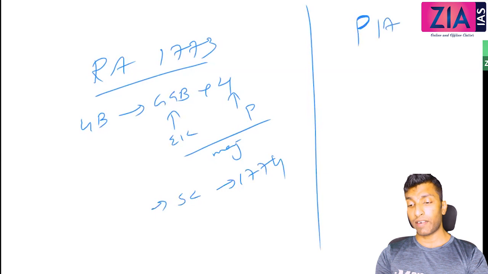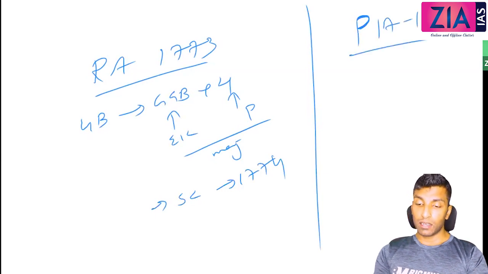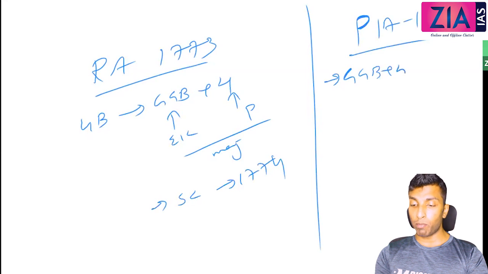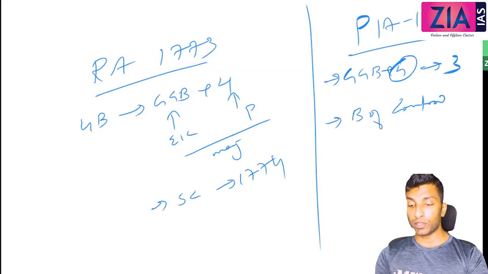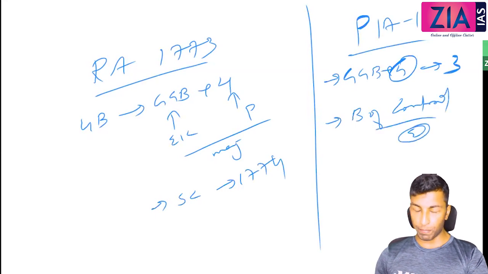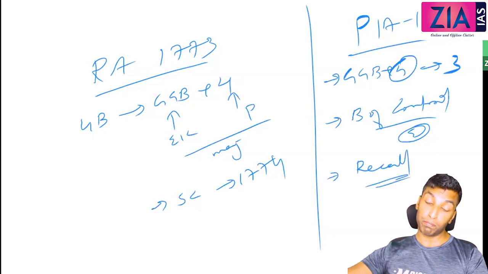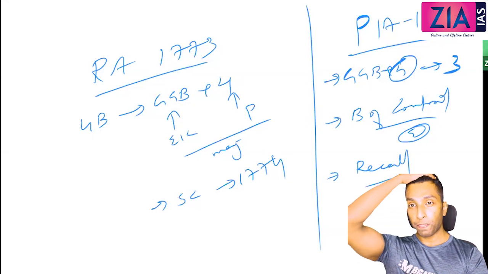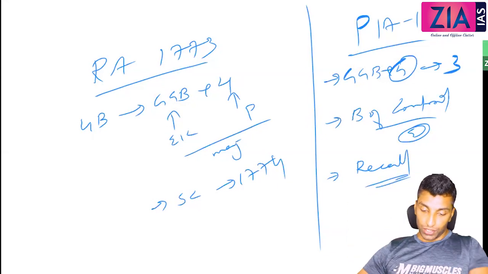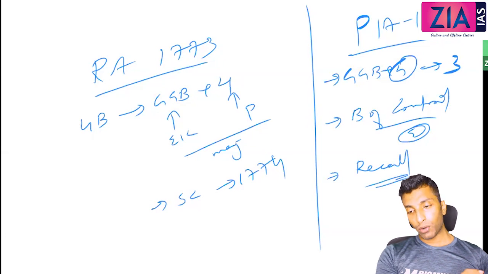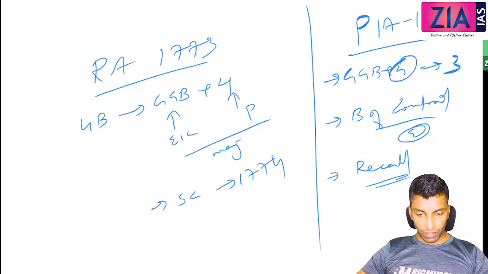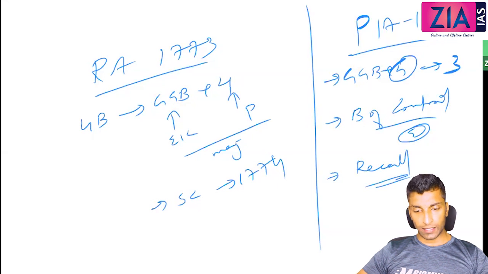Pitt's India Act 1784. The 3 points: Governor General of Bengal plus 4 now became 3. Then there was a Board of Control with 6 members sitting in England to regulate the affairs of the East India Company in India. Thirdly, there was a provision of recall through which the Parliament can recall any of its officials, including the Governor General. So that's about Warren Hastings. I hope you got very good knowledge about Warren Hastings. This much detail is not there in Spectrum, but now when you read Spectrum, you will understand everything.